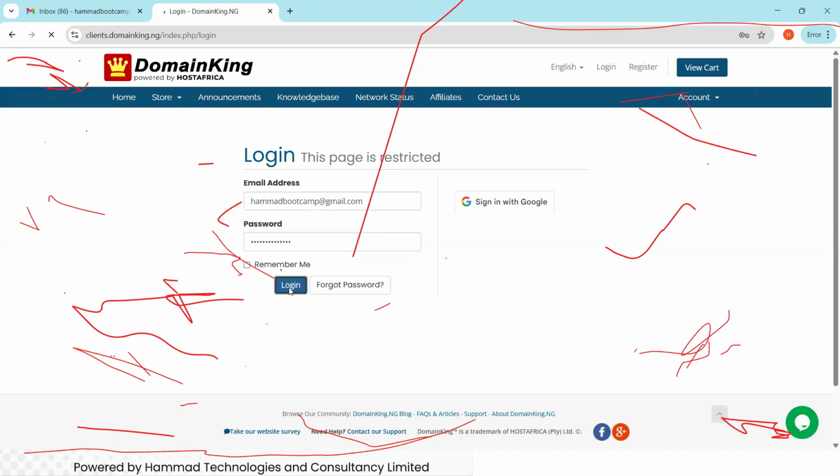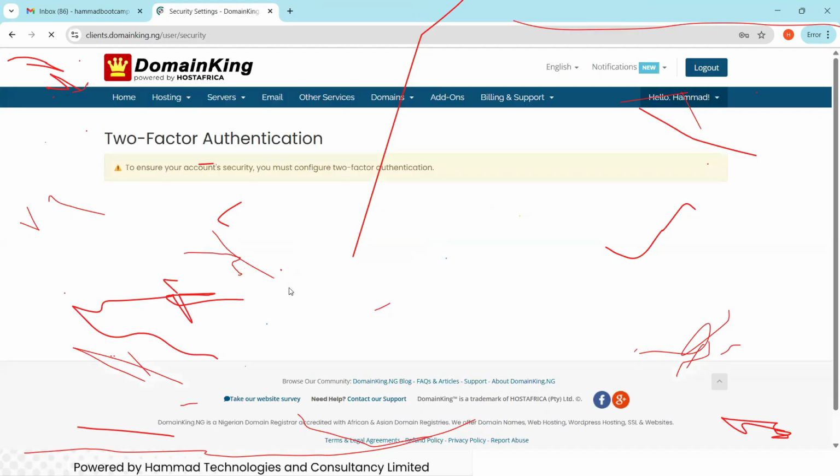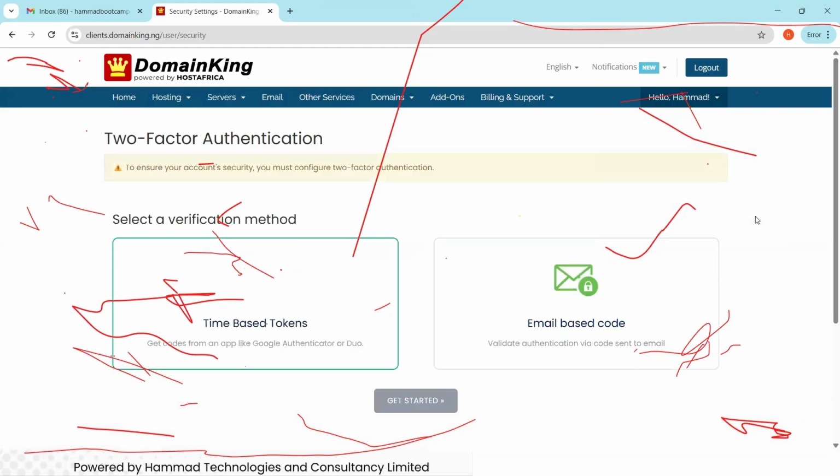When we log in, this is where we stopped yesterday. This is what the page shows us. Now, we cannot continue with anything unless we activate the two-factor authentication. This is something they just introduced, and everyone must set it up so that your account cannot be hacked by anybody.